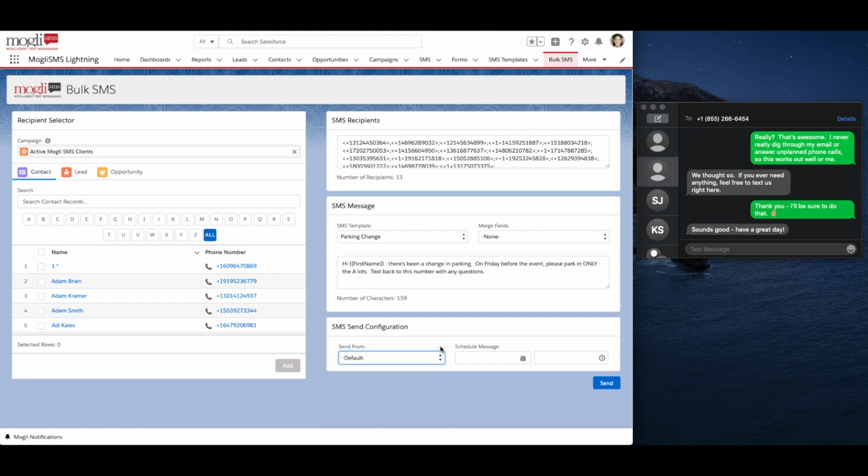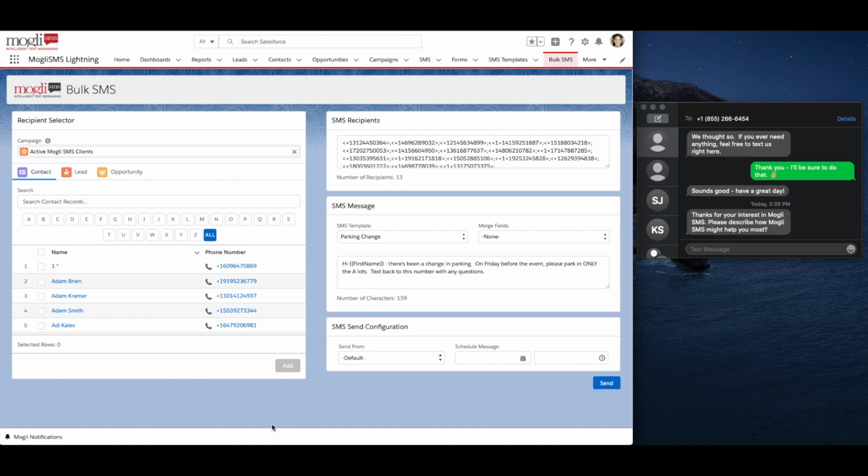If your message is being sent to more than 150 recipients, a banner will populate, advising you to select the Intelligent Routing Gateway. This is an add-on feature of Mogli and allows you to send large bulk sends quickly and efficiently by spreading traffic out over a bank of many phone numbers tied to our messaging partner. If your recipient count is less than 150 recipients, feel free to select a regular gateway to send your message. Optionally, choose to schedule your message. When everything looks good on the bulk SMS screen, click Send and your messages are off and running.